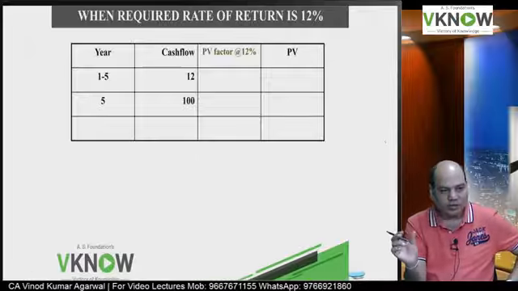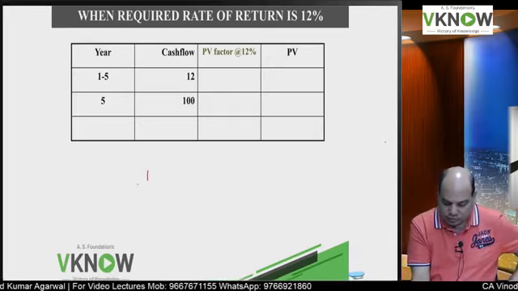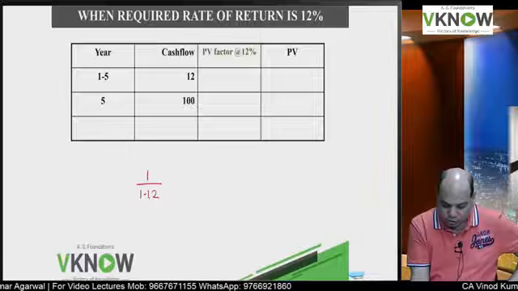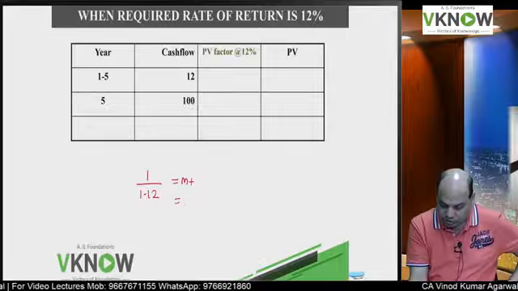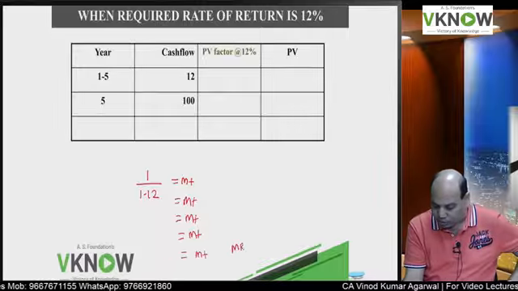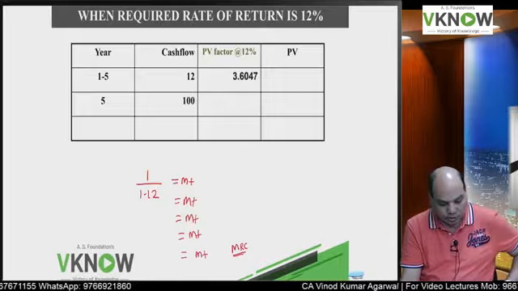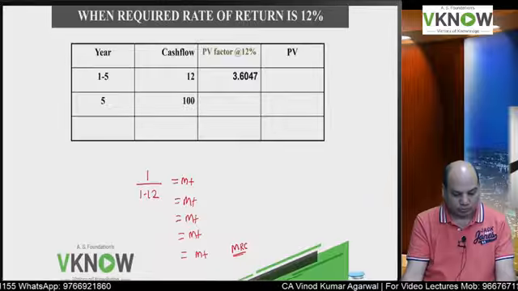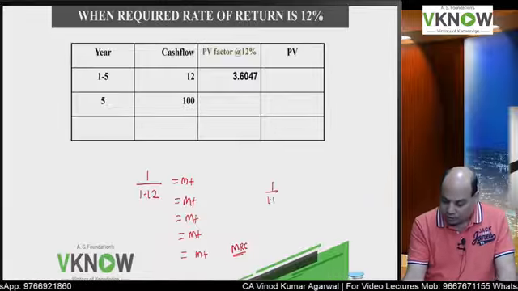If it is an annuity, 12 rupees for 5 years, 1 divided by 1.12, equal to, memory plus, equal to, memory plus, equal to, memory plus, equal to, memory plus, equal to, memory plus, and then you press memory recall, MRC. So you will get the factor 3.6047, correct?